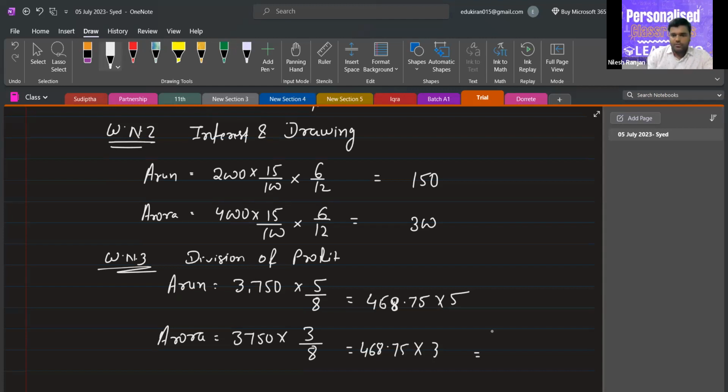It is 1406.25. So we will take the approximate amount.